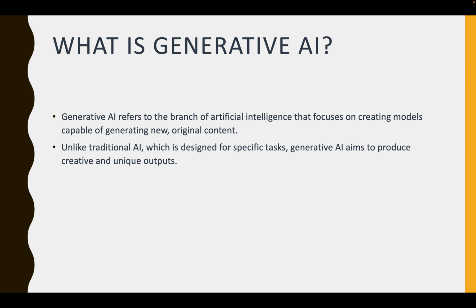Generative AI is a branch of artificial intelligence which mainly focuses on generating new and original content. It makes use of different models which help in generating new content. So the main purpose of generative AI is to produce unique and creative outputs in terms of content like video, audio, text contents, etc.